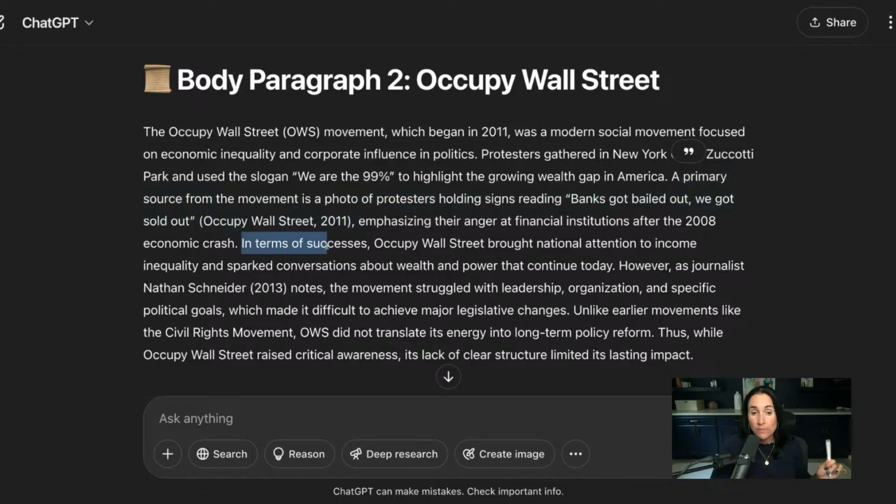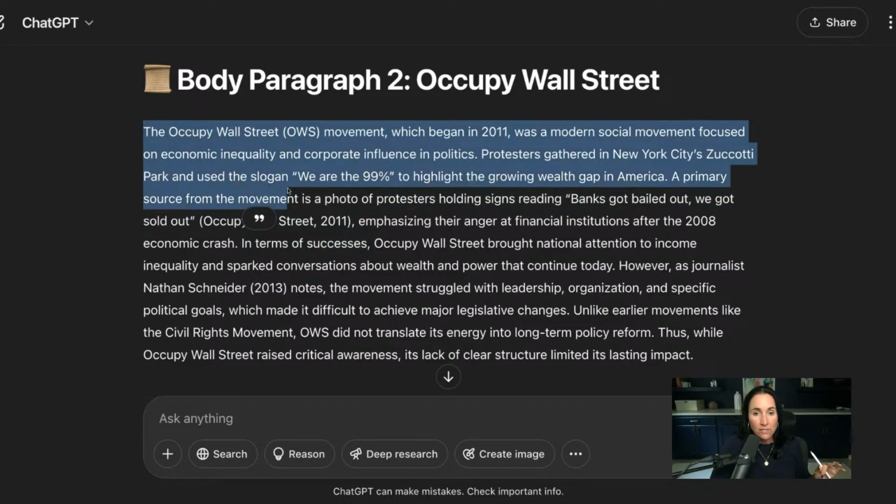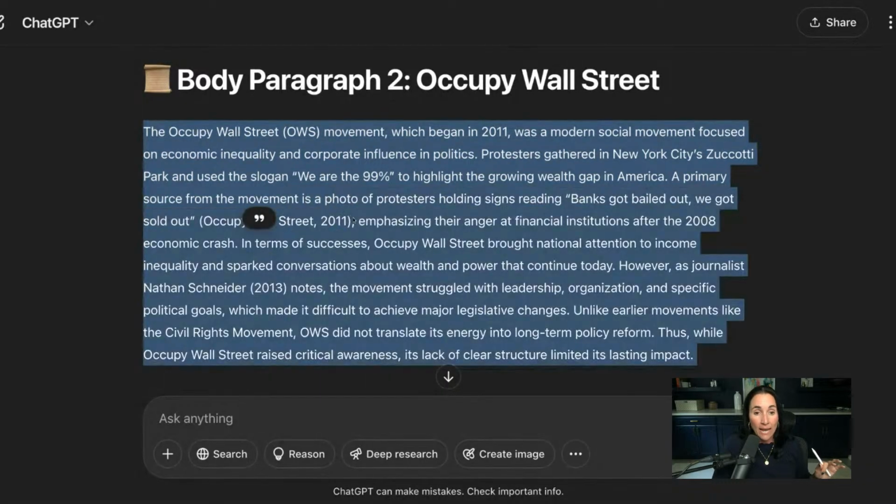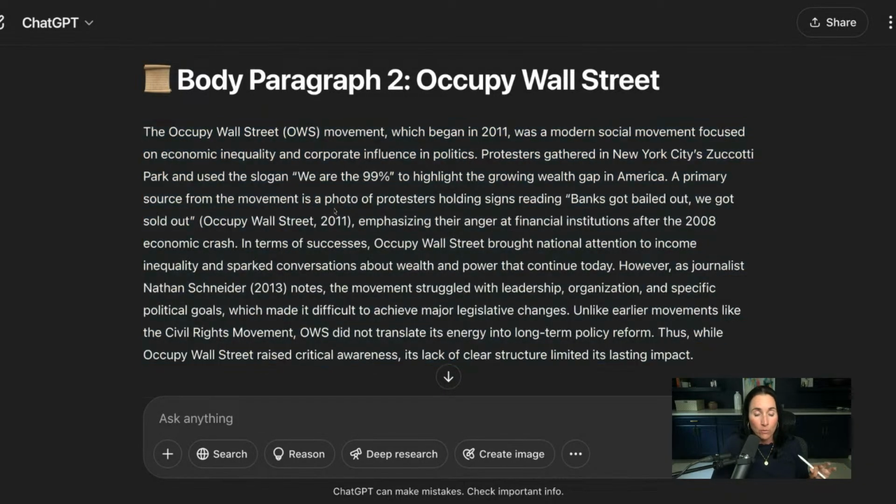And then it says, in terms of successes. So what did we do here? We briefly discussed the movement, and then we have a primary source document, a photo, which we're probably going to change, but it's a great start. Now we have to talk about the successes and limitations, or the successes and failures. In terms of successes, Occupy Wall Street brought national attention to income inequality, and some of these discussions continue today.